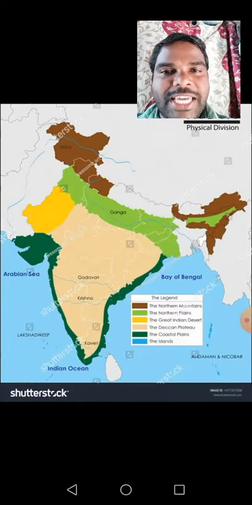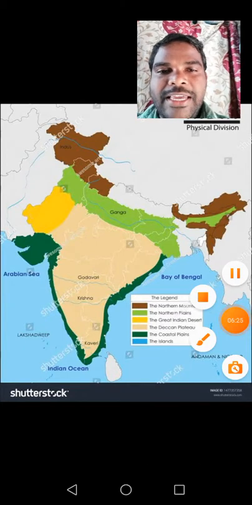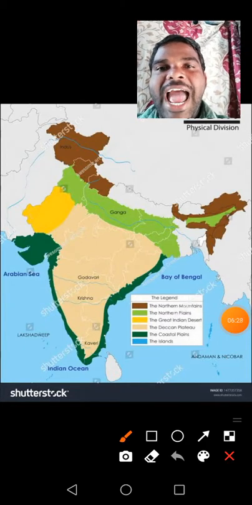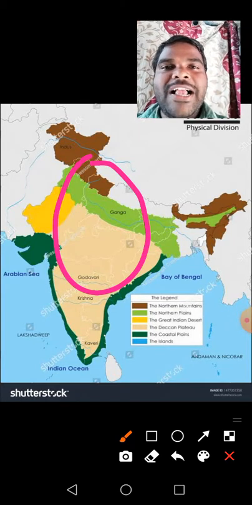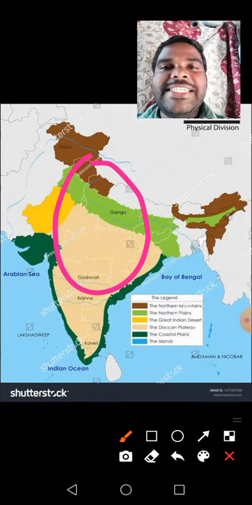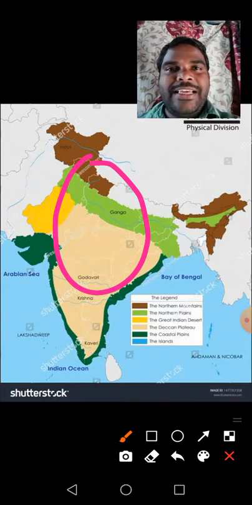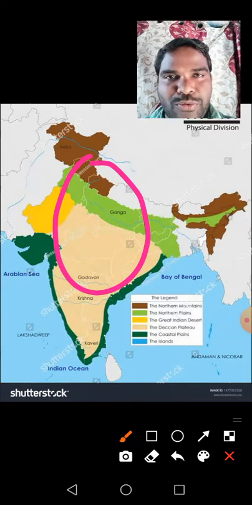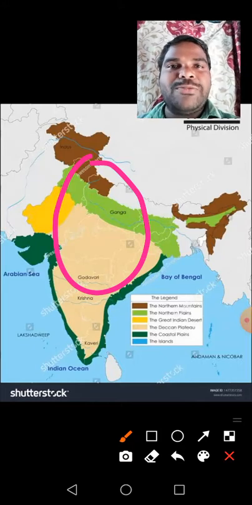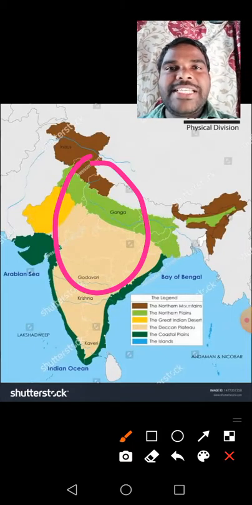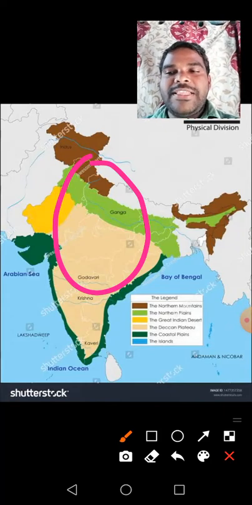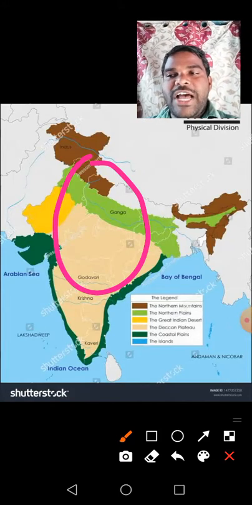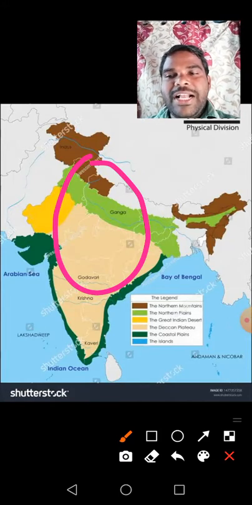One thing you observe here, children: you know that the land is uneven here. There are some ups and downs, meaning uneven land. Understand, children? These ups and downs are called relief features of India.